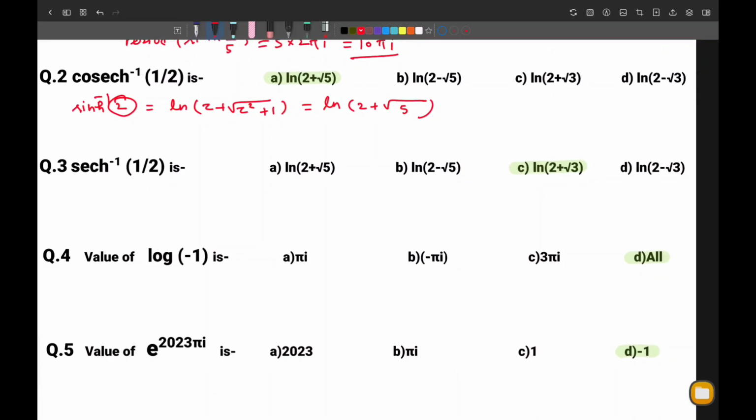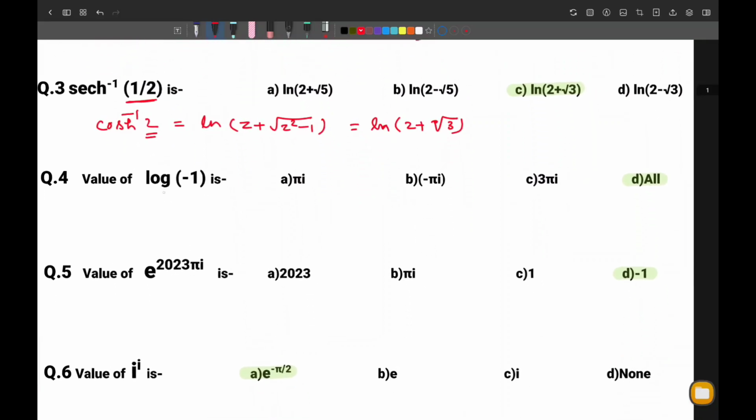Let us move to the next question. Inverse hyperbolic sec 1 by 2. So change it into inverse hyperbolic cos, and in place of 1 by 2 we will get 2, and inverse hyperbolic cos z is defined as log z plus under root z square minus 1. In place of z put 2, so you will get log 2 plus under root 2 square minus 1 means root 3. So option C will be correct.